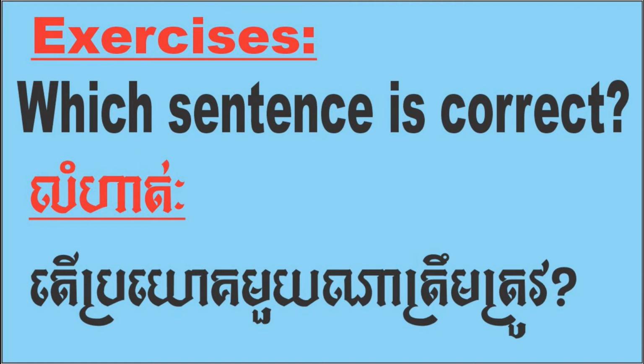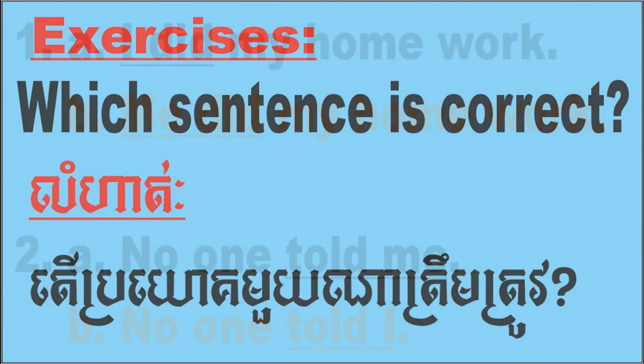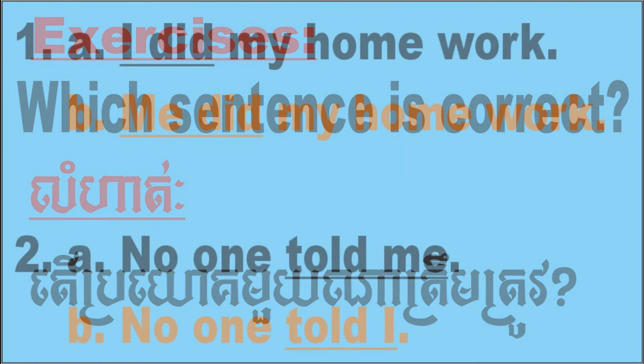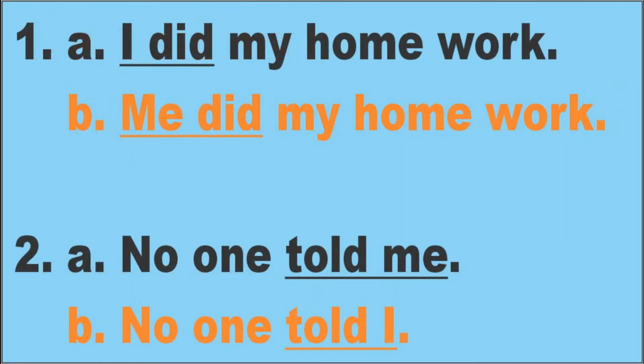Number 1. A: I did my homework. B: Me did my homework. Okay, I read it twice for you for every sentence. A: I did my homework. B: Me did my homework. Look at number 1, A.